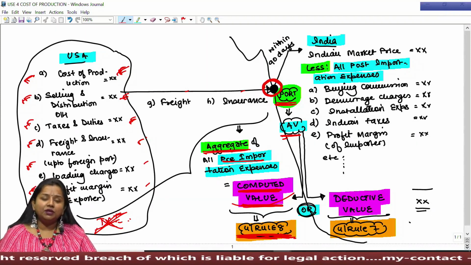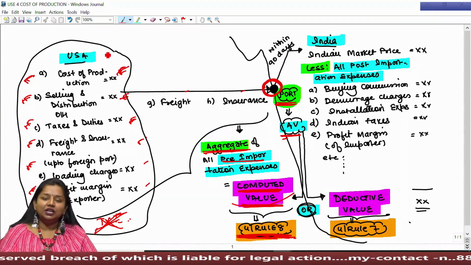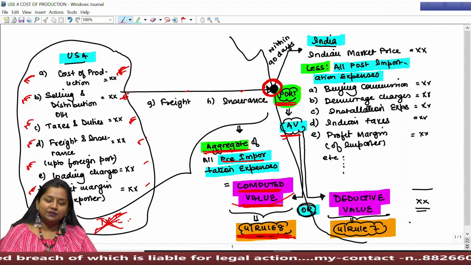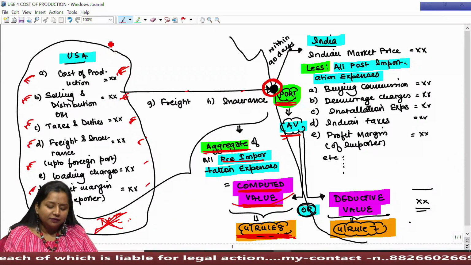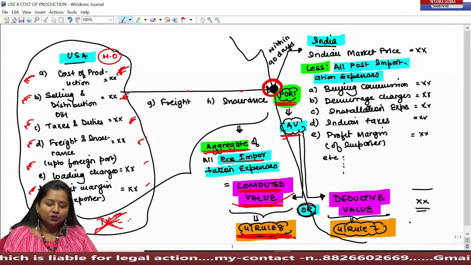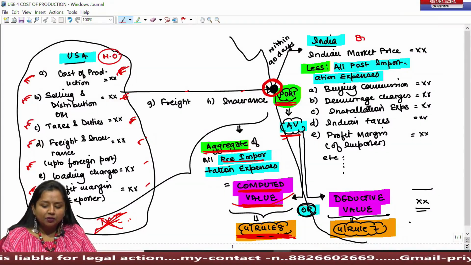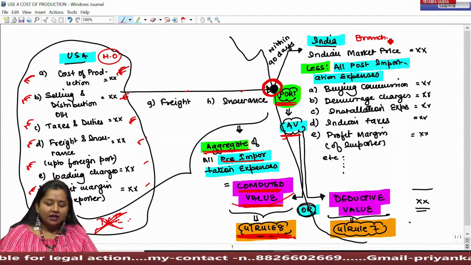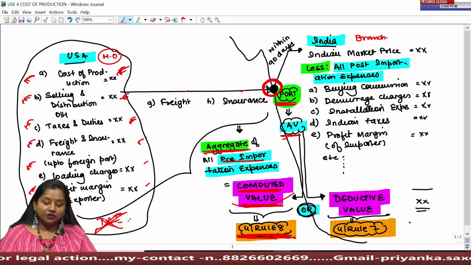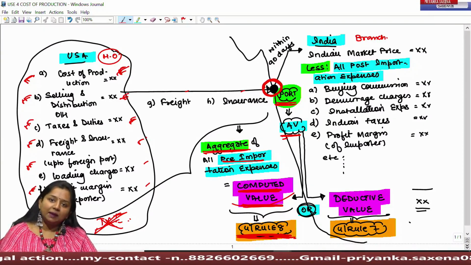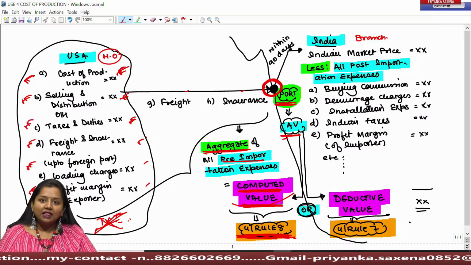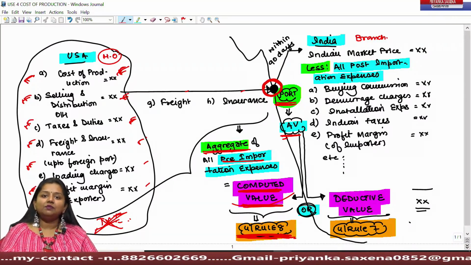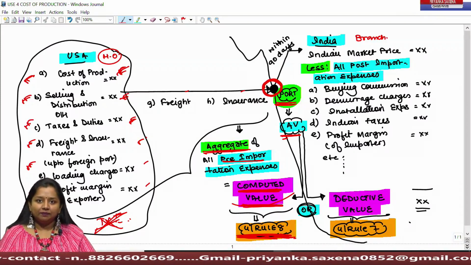And this could be possible that exporter is ready to tell you the details of all his expenses only if he is a related party. That is, it may be possible that exporter is a head office and the importer is a branch. Then in such related party transaction, exporter, the head office might get ready to tell the branch all the breakup cost of expenses incurred by him.